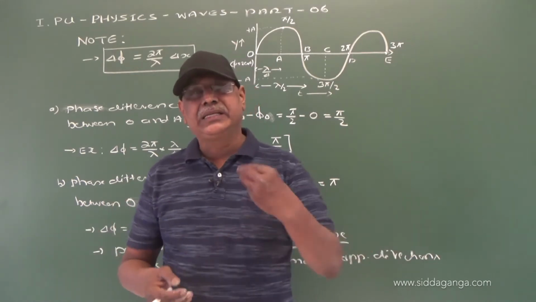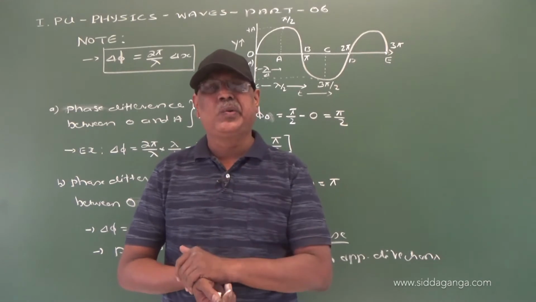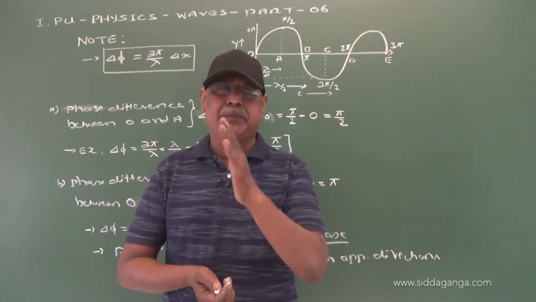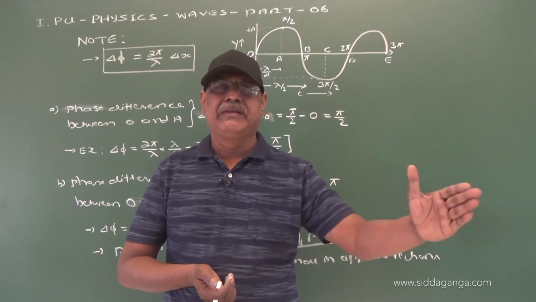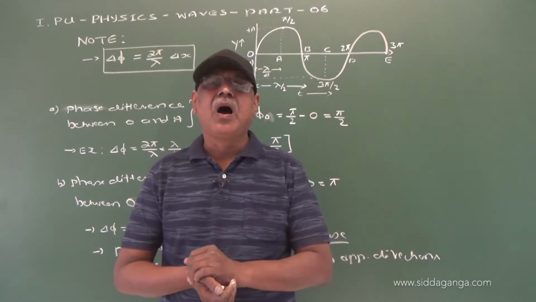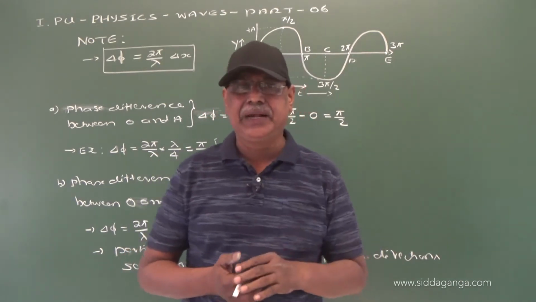This happens when the phase difference between two particles is pi, 3 pi, 5 pi, 7 pi, etc., that is, odd multiples of pi.